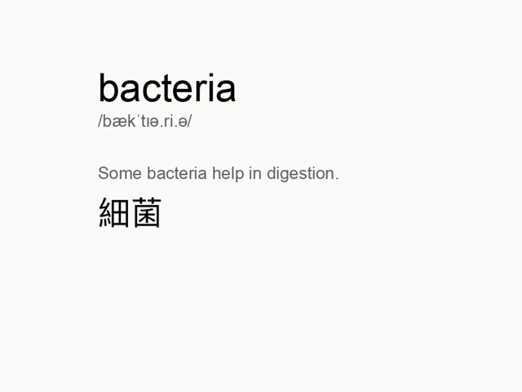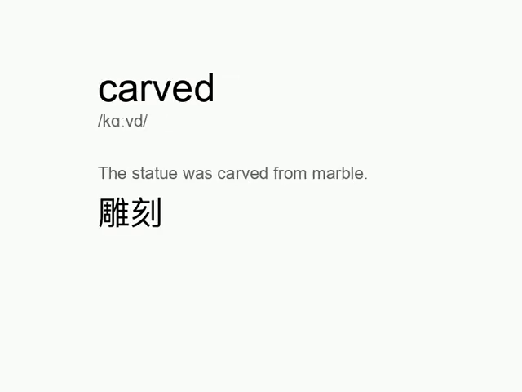Some bacteria help in digestion. Carved. The statue was carved from marble.